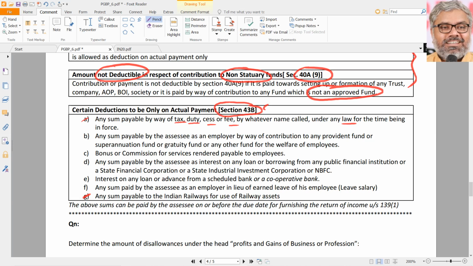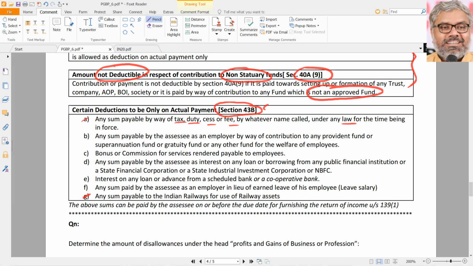So A and G are government payments, we can call, whatever they are. A is a general provision, G is about Indian Railways, to which SSC was supposed to pay some money. If he pays really, then only he can claim deduction. If he doesn't pay, he cannot claim deduction on accrual basis. So that is 43B: one segment, we can say, payments to government and government authorities.